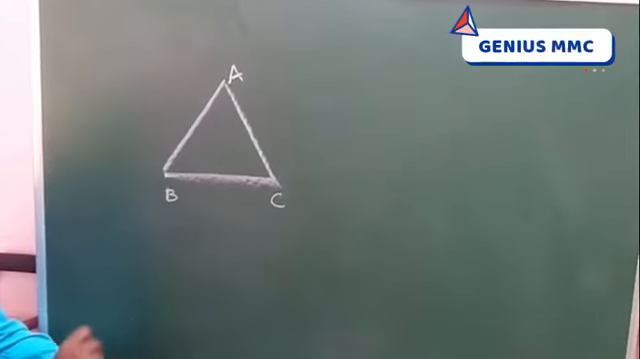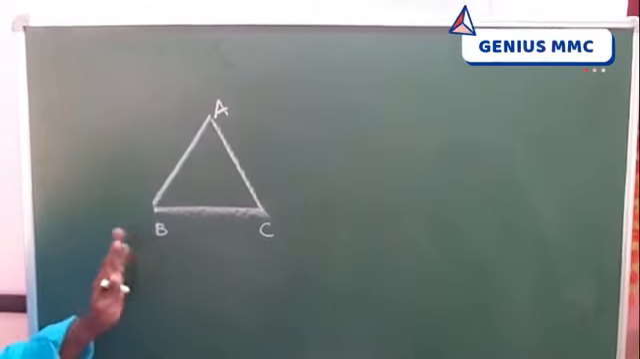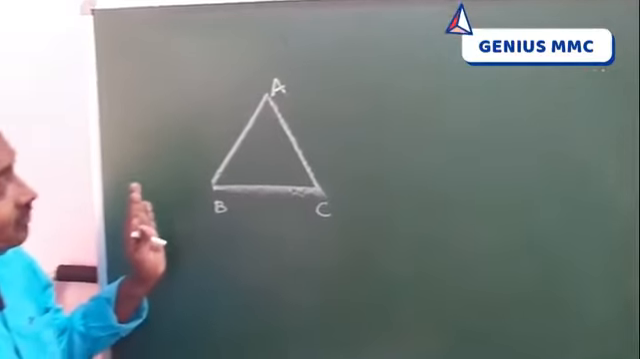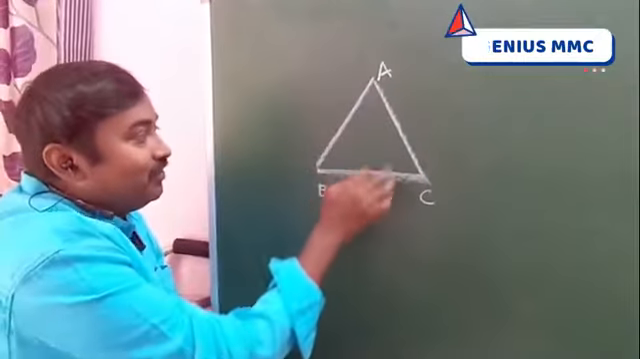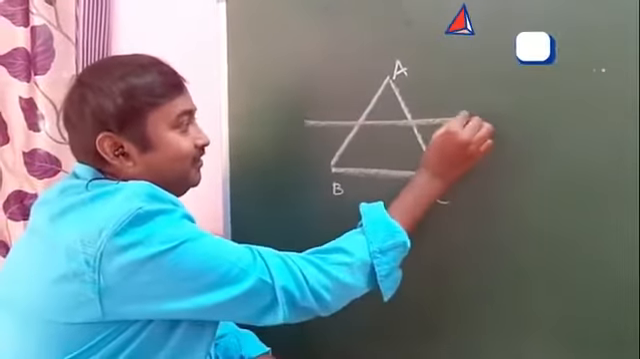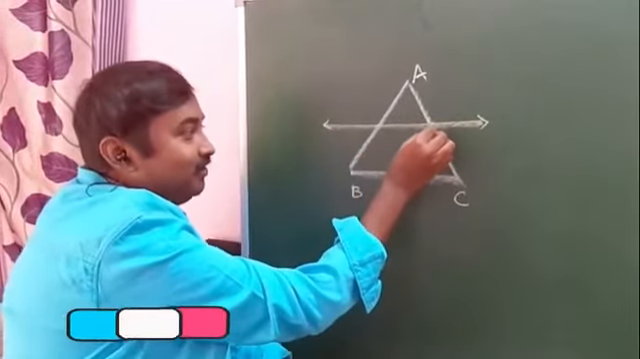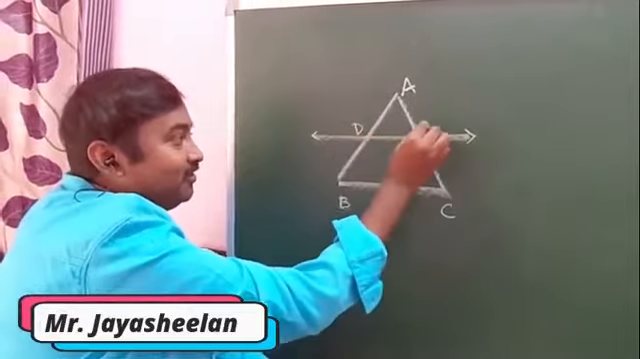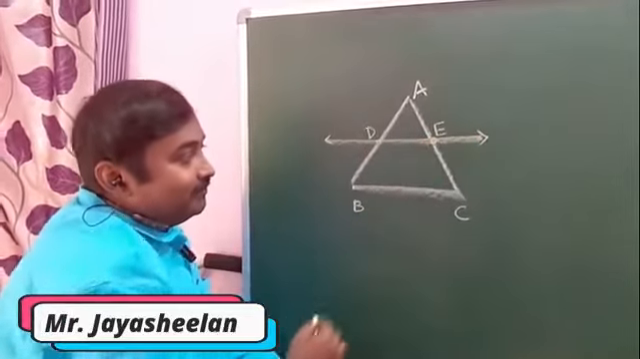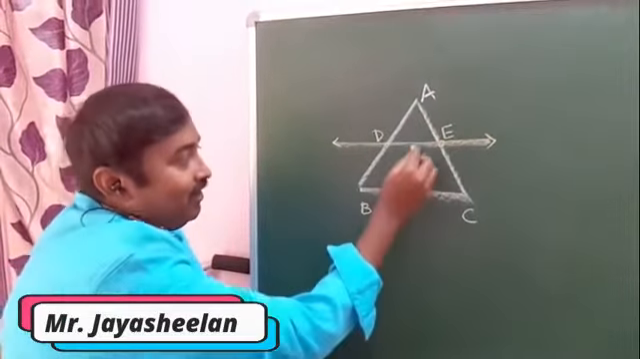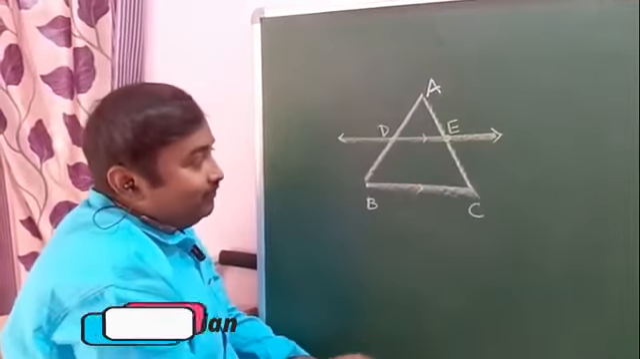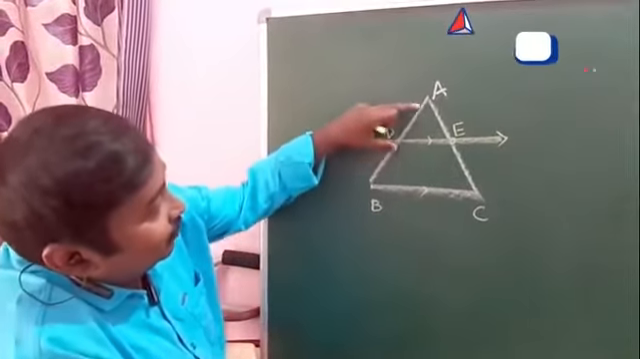There are three sides. For any side, you can draw a parallel to any one of these three sides. Imagine this is a parallel. It intersects at two distinct points D and E. After drawing the parallel, you observe the other two sides.